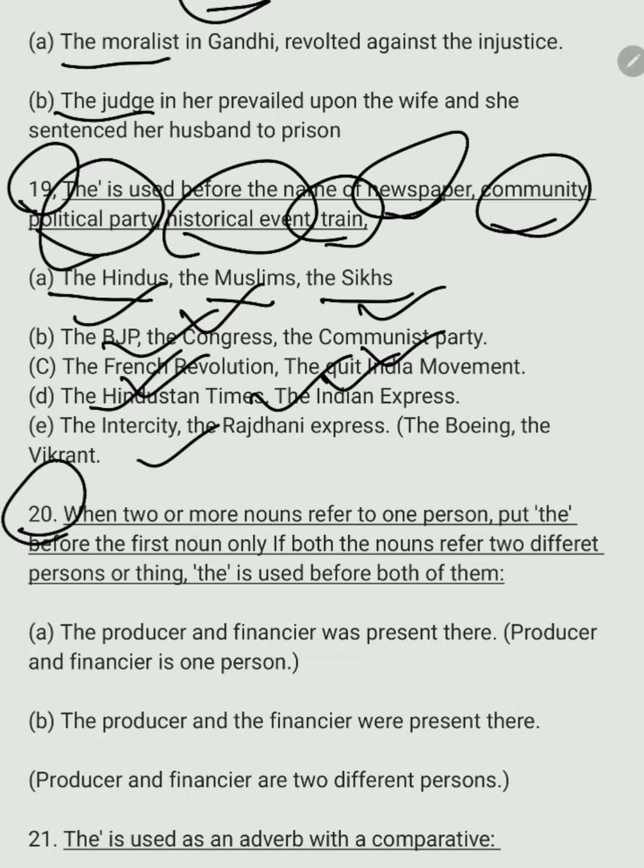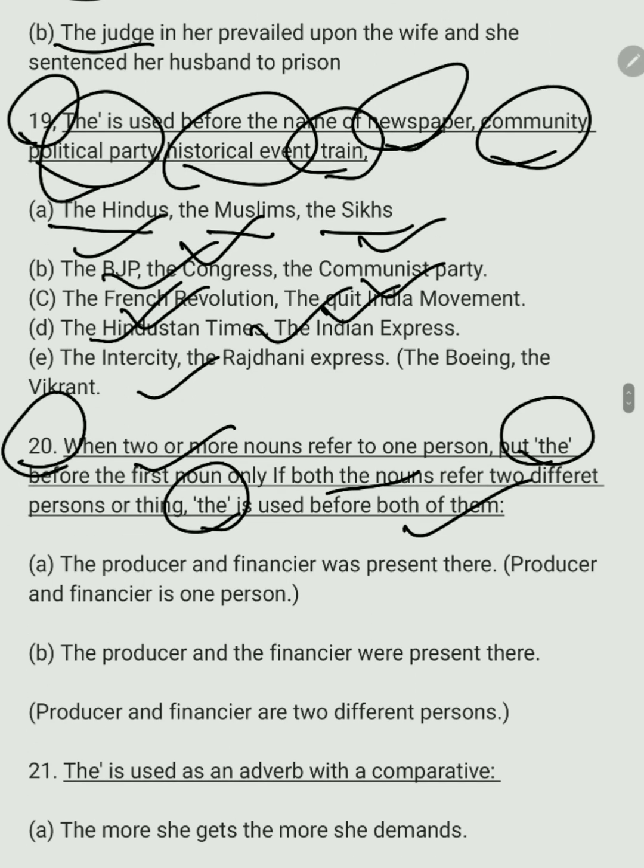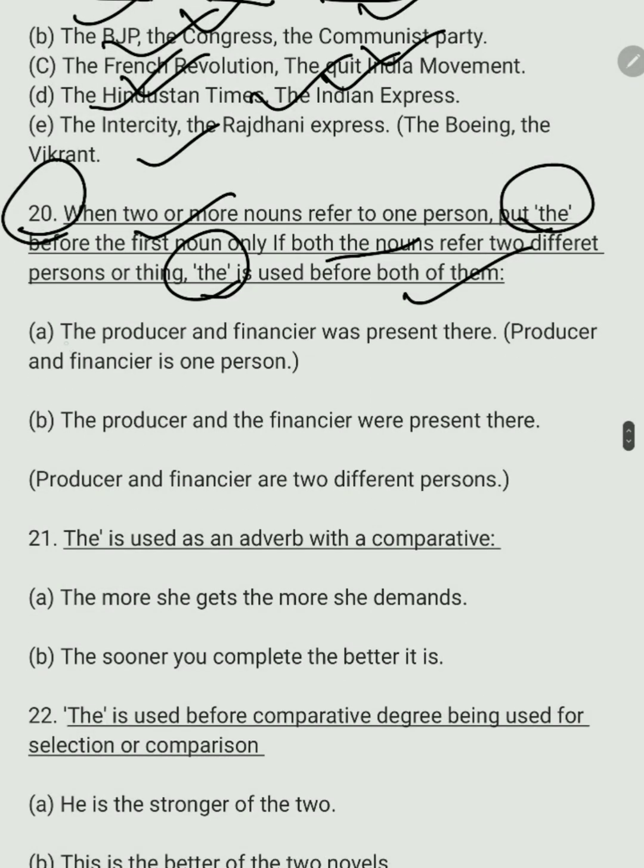All right, next. When two or more nouns refer to one person, put the before the first noun only. If the nouns refer to different persons or things, the is used before both of them. How? The producer and financer was present. Producer and financer is one person. All right. Next, the producer and the financer were present there. Now, here the producer and the financer are two different persons.